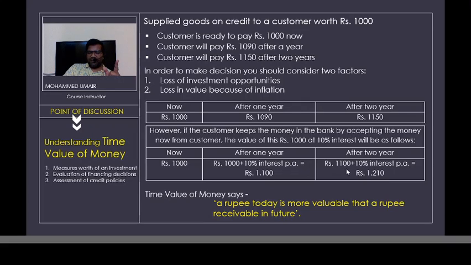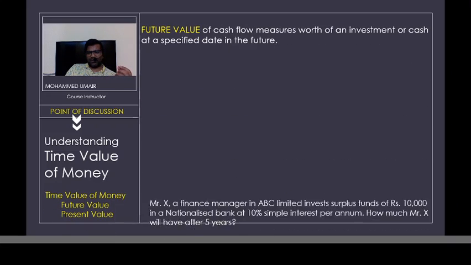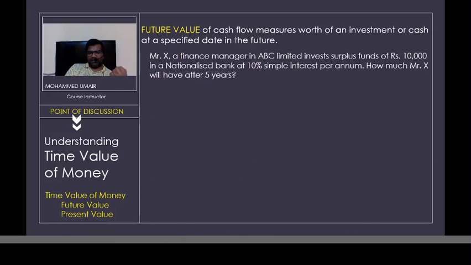So this is the benefit we would be receiving in the future by investing our money now. If I invest 1000 rupees now, this is the benefit I am going to get in the future. So this money I would be receiving in the future is called future value of money. That's a very simple concept. So let us do another example here.